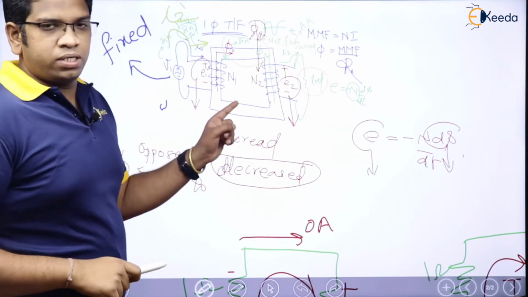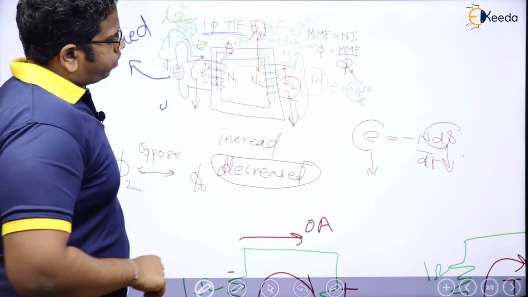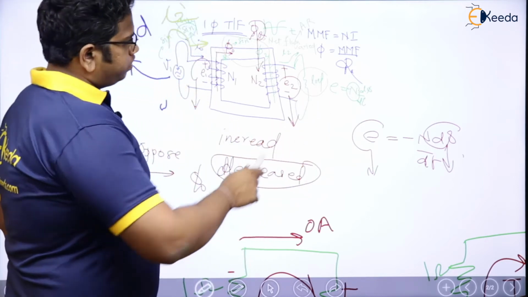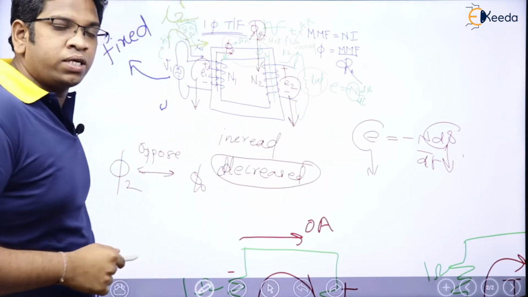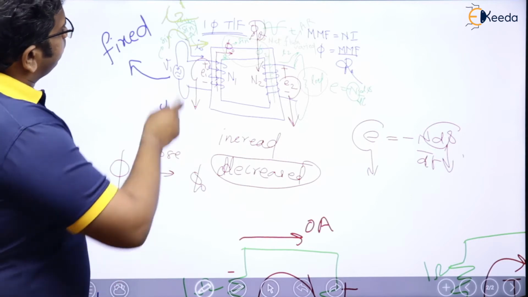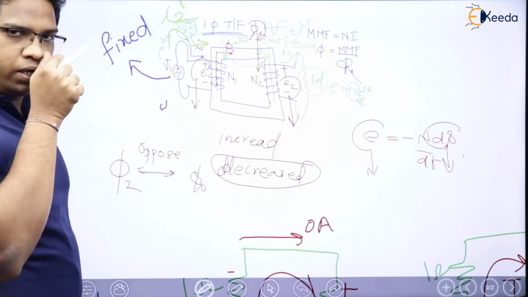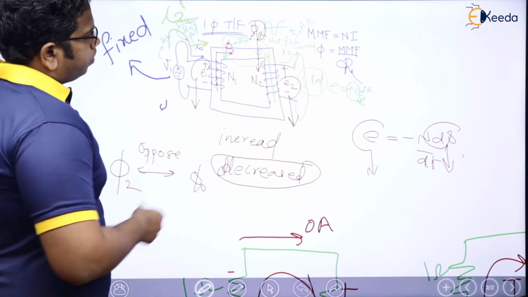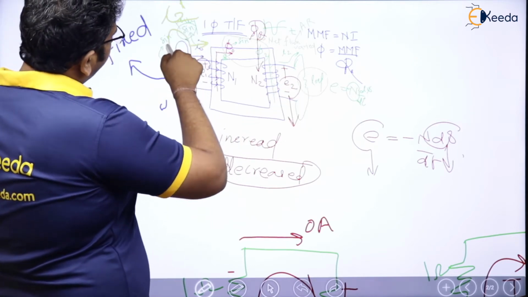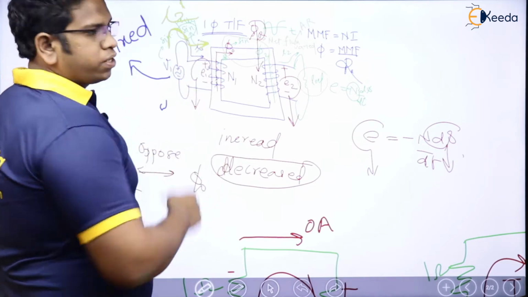The moment flux is reduced, why? Because load is there. Because of I2, I am going to have I2 dash current here, which is the extra component of current. This is also called the secondary component of the current, or we can say the load component also.